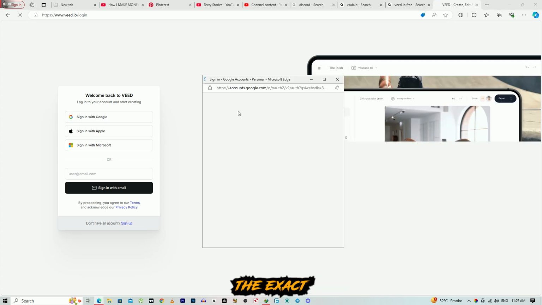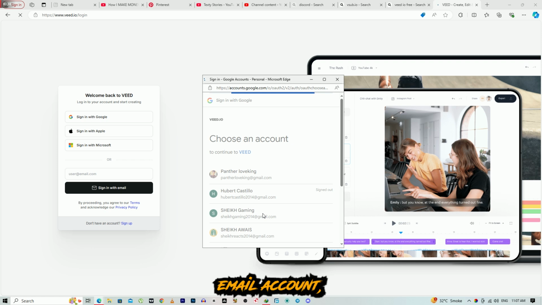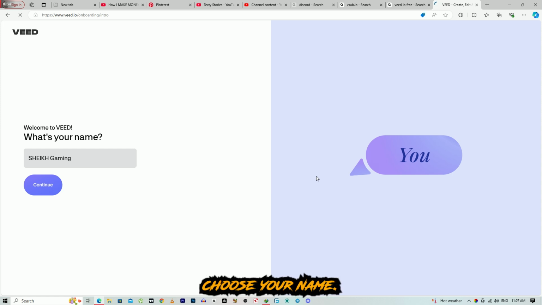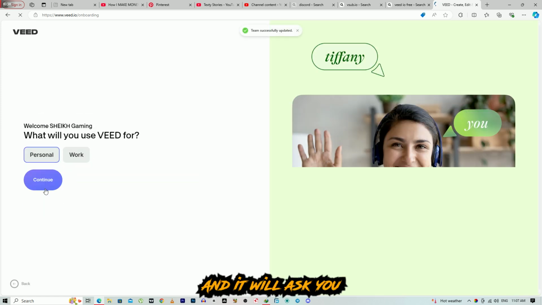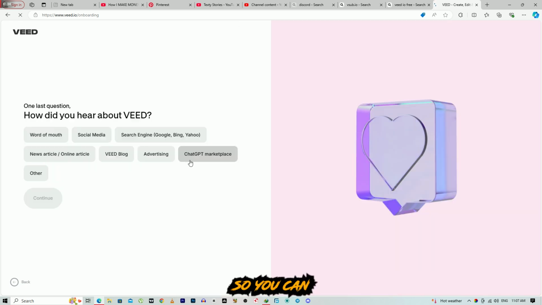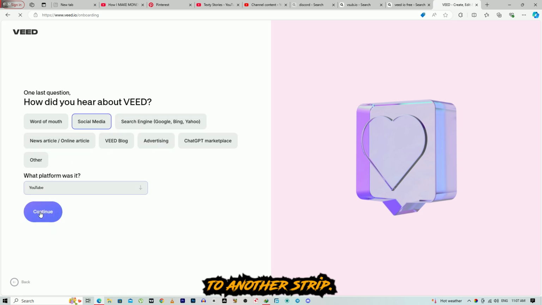As I have already made my account, but I will teach you the exact same method how to make an account. So simply click on your Gmail account and this will create your account. It is so easy. Everyone can do it. You can see you have to choose your name. So choose any name you want to like, and it will ask you some questions like what you're using it for. So you can make your own selection. I'll choose it quickly and then we will go to another step.